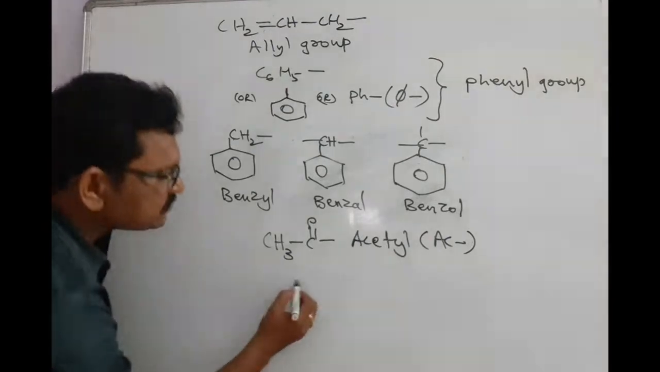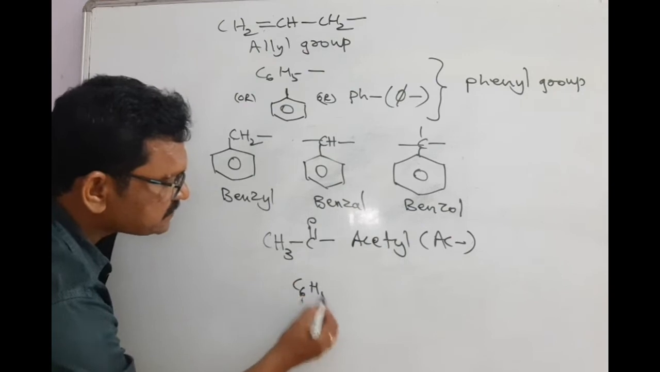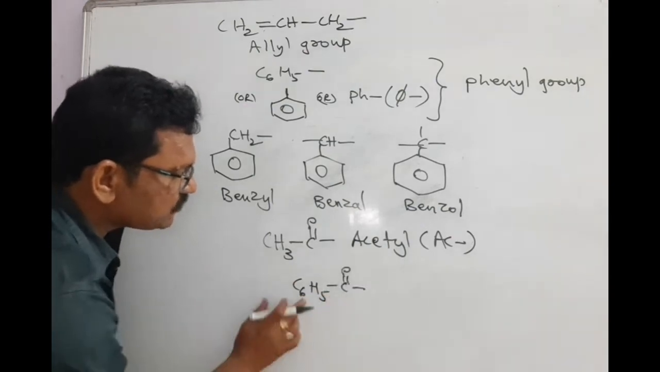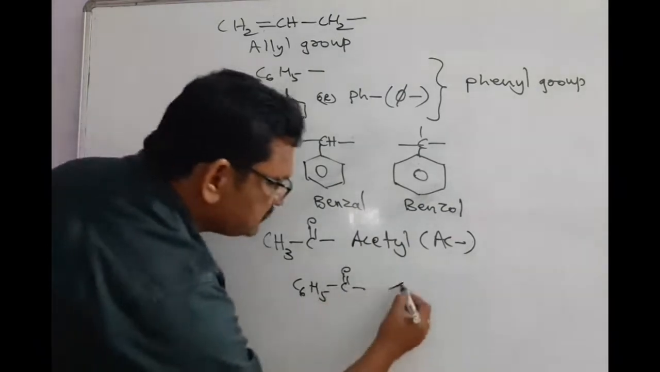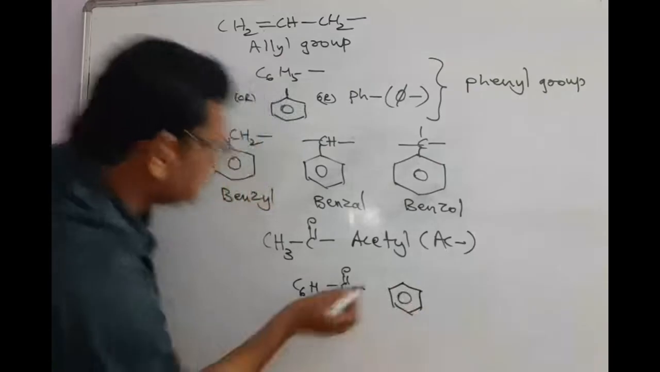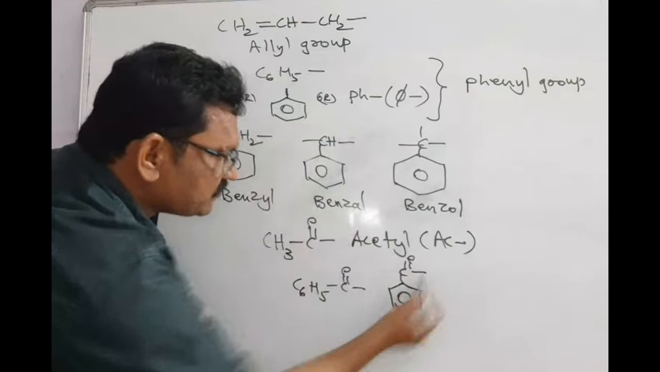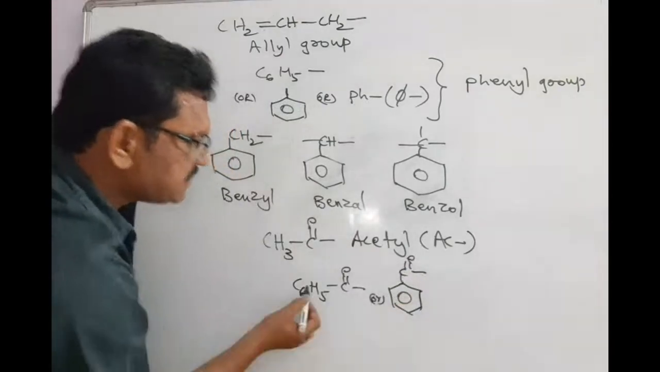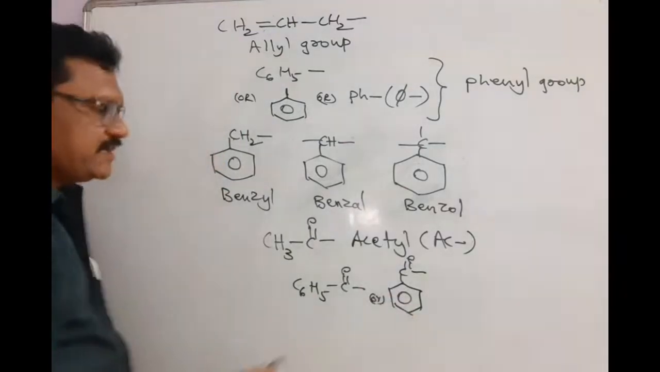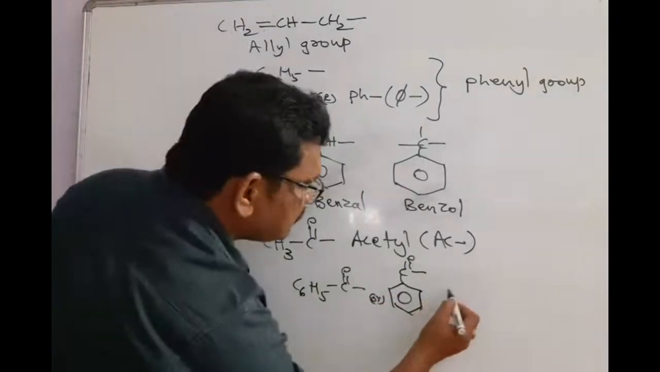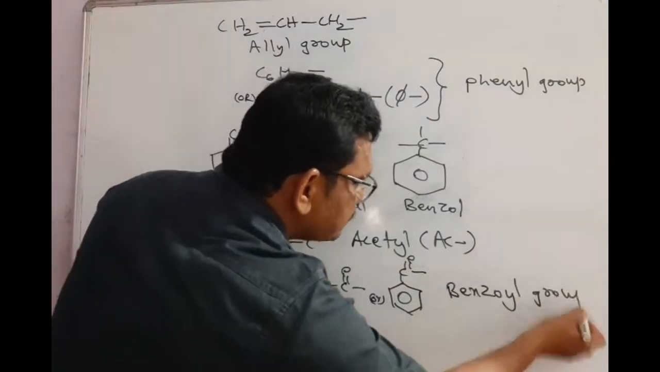Okay. Like this, we have C6H5 with a C double bond group. I am writing this group like this. C6H5 means phenyl group. On the phenyl, it contains a C double bond group. Both are the same. Instead of C6H5, I am writing the ring structure. This is called what? This is called the benzoyl group. Benzoyl group.